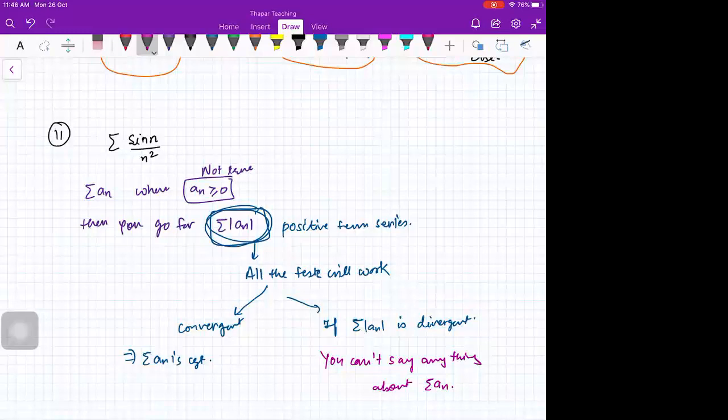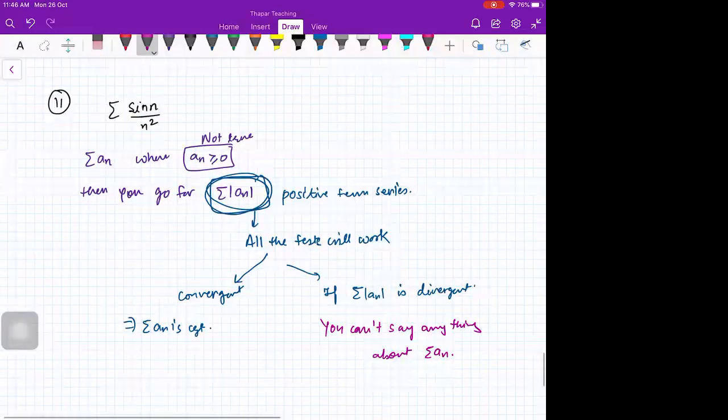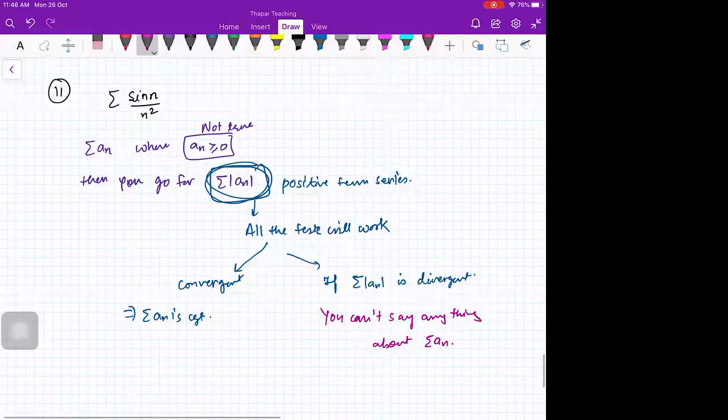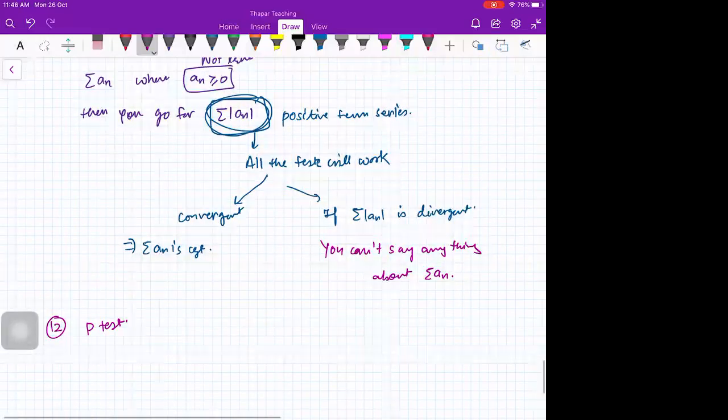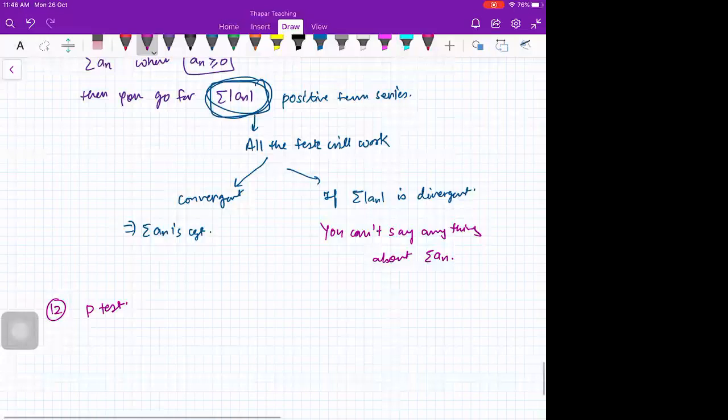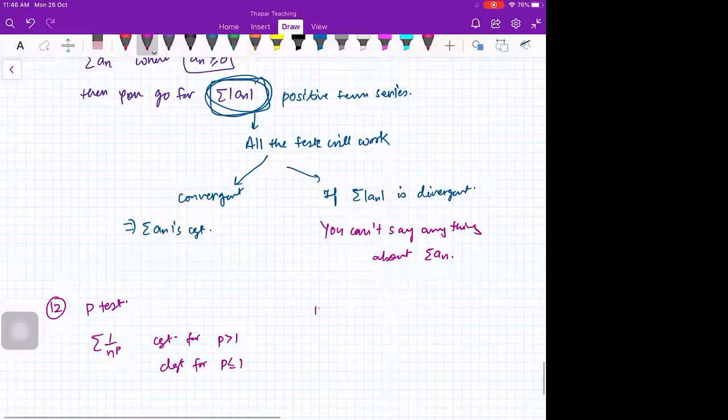Apart from this, you can remember the p test. That is 1 by n raised to power p, convergent for p greater than 1, divergent for p less than or equal to 1. And you can also remember the alternating p series test, which is (-1)^(n+1) times 1 by n raised to power p.